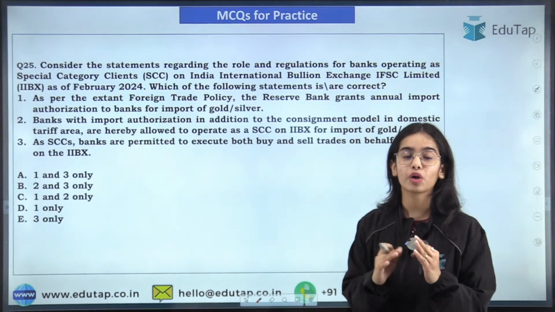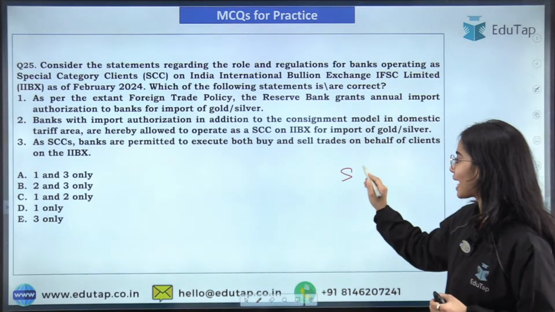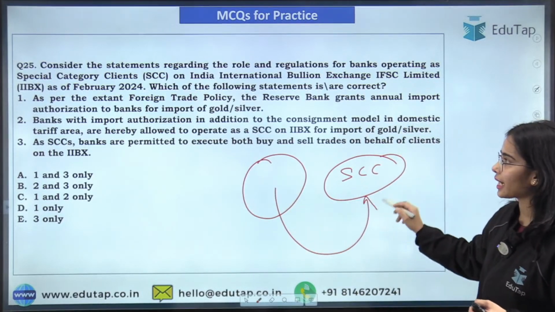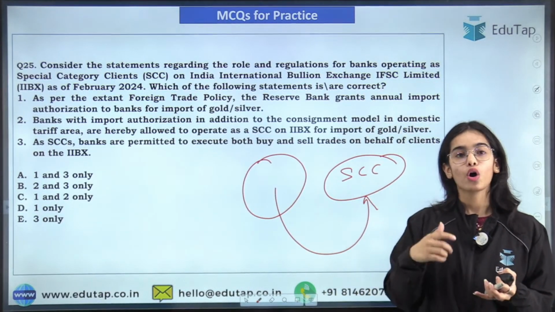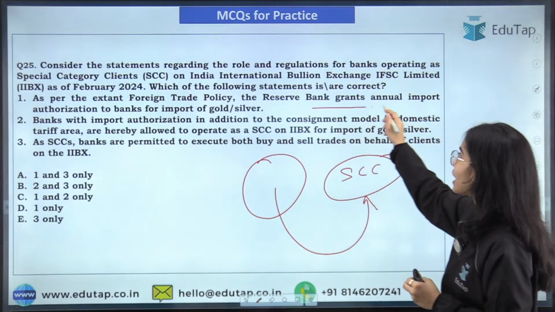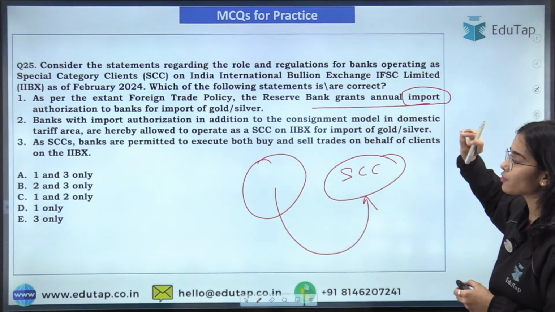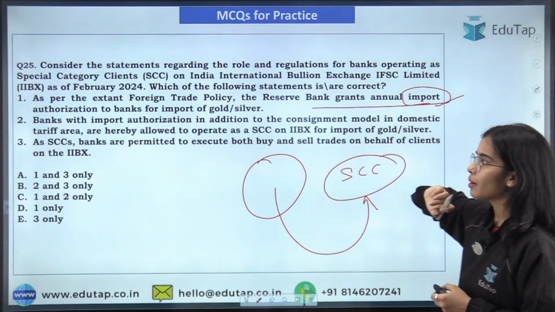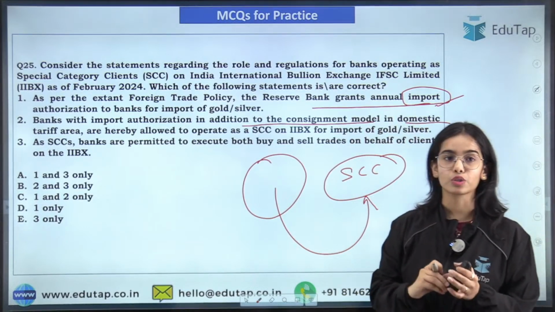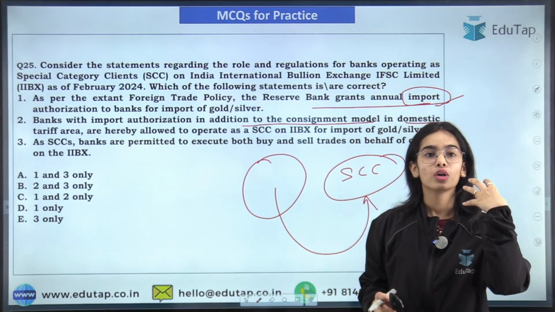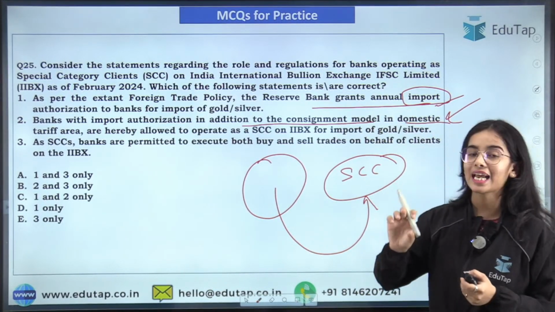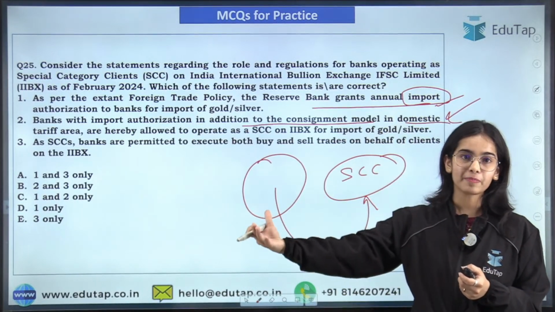So now coming to the next question from the same guideline: if an entity wants to become a special category client, what are the norms that they have to follow? So first of all, as per the existing foreign trade policy, the Reserve Bank grants annual import authorization to banks for import of gold or silver. That is correct. Banks with import authorization, in addition to the consignment model in the domestic tariff area. So if they have the authorization to import gold, then they can work as special category clients for the IIBX also.